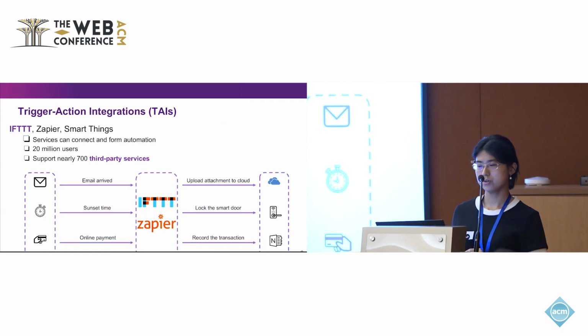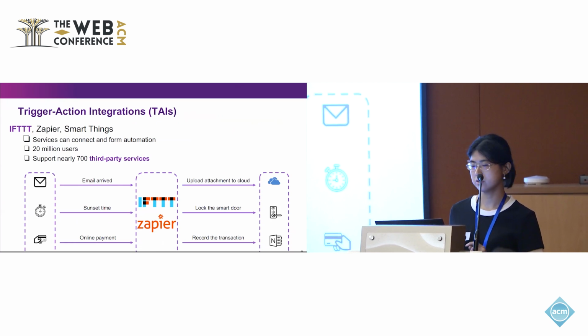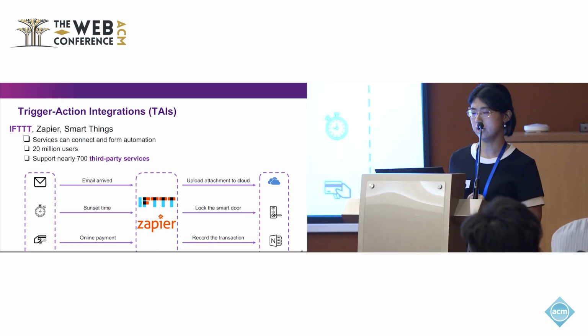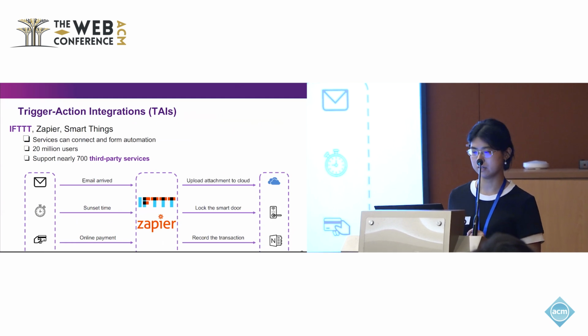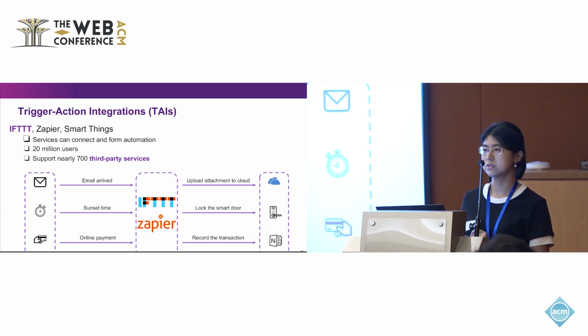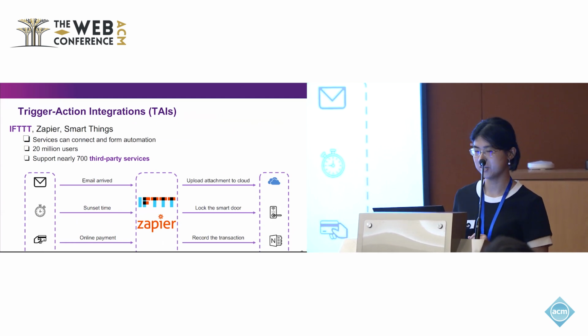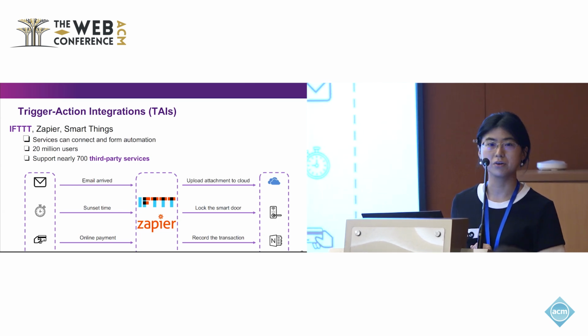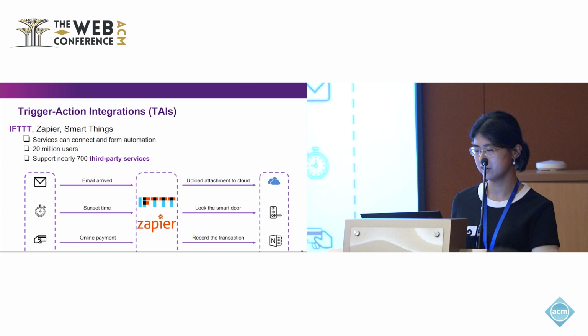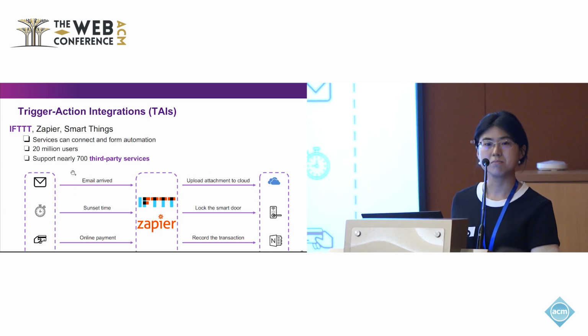What's the definition of Trigger Action integrations? The famous examples include IFTTT, Zapier, or SmartThings. It can help services connect with each other and form some simple but useful automations. We take IFTTT as an example. It has over 20 million users and supports nearly 700 third-party services.